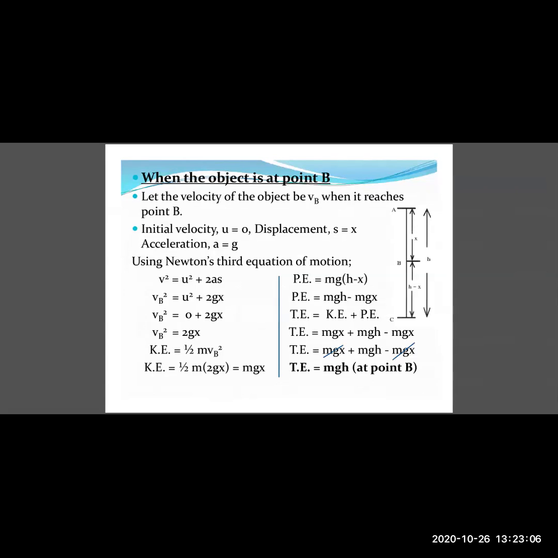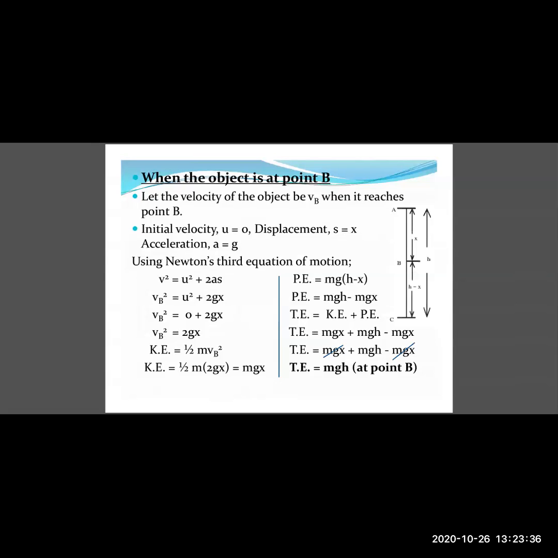We know that the initial velocity u equals 0. As it falls downwards from point A to point B, the displacement of the object will be x, and the acceleration a is given by g. Now using Newton's third equation of motion, which is v squared equals u squared plus 2as, let us substitute all of these values.